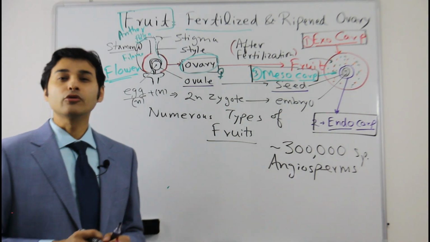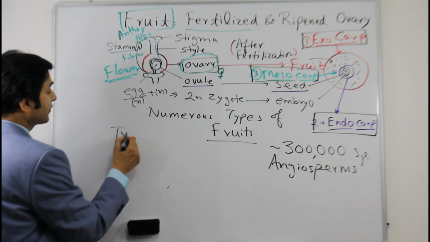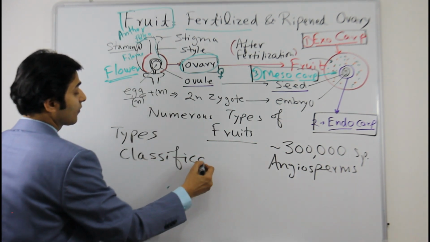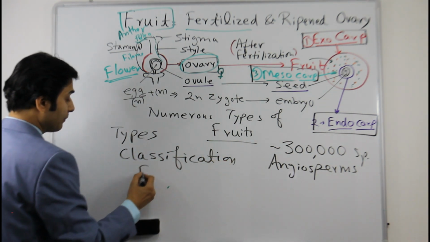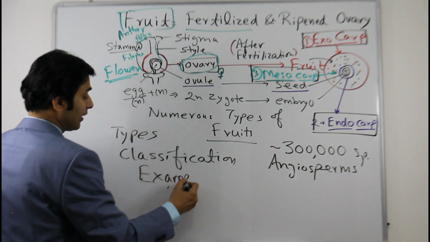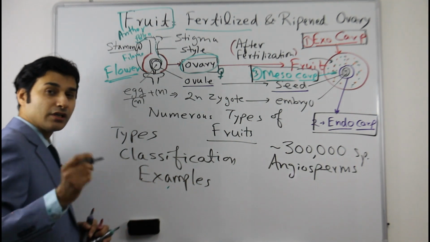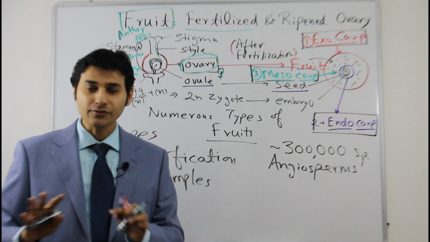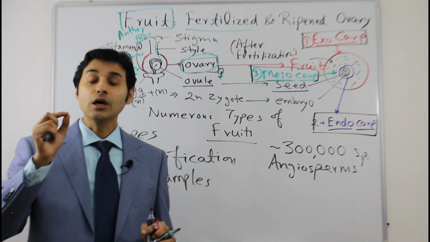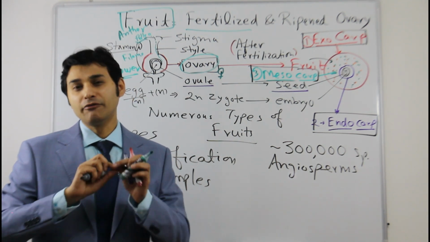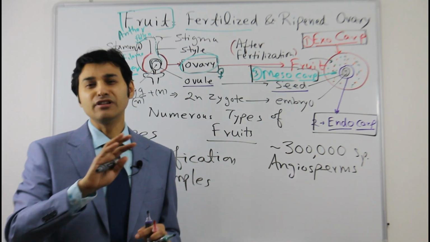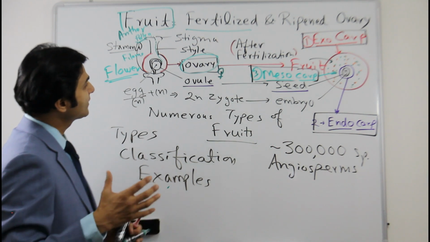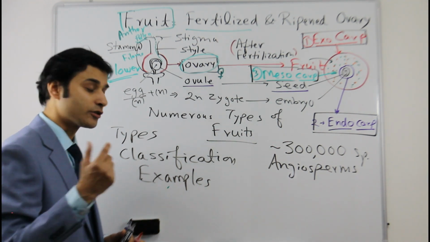Today's topic is about fruits, their types, their classification, their examples, and in this video you will learn how to remember all these things. First, to understand all the fruit types and how to remember them in a very easy to understand manner, so that you will never ever forget the fruit types. So let us start the classification of fruit.